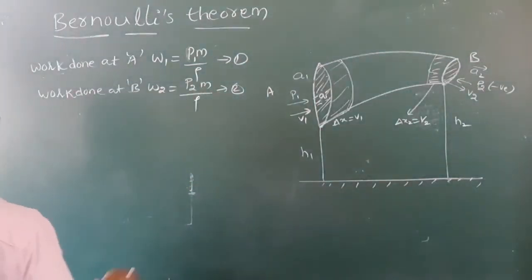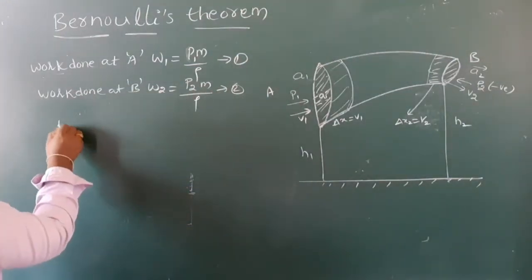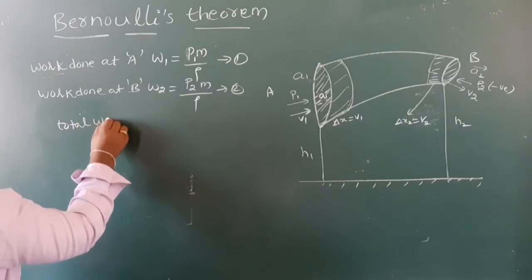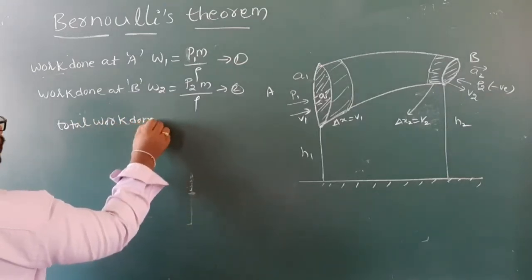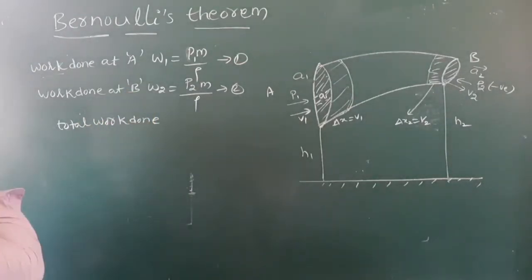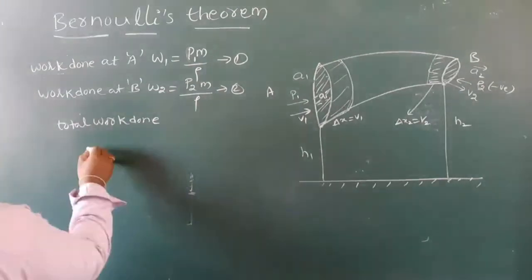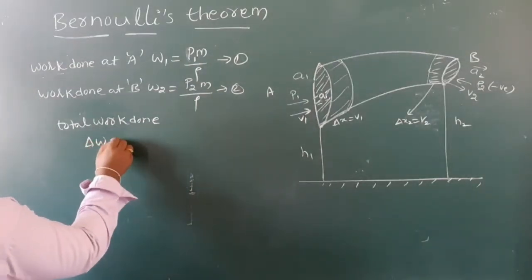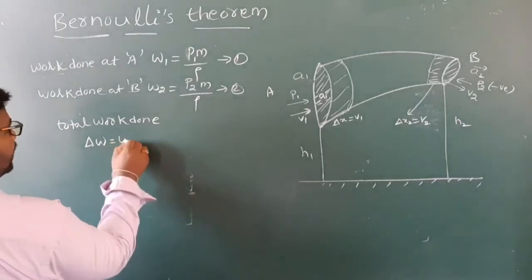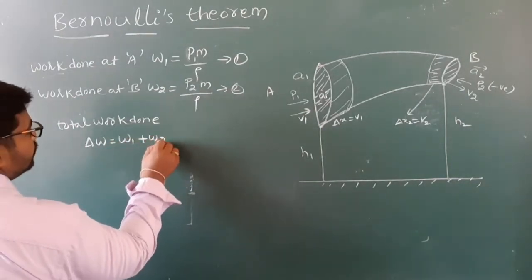So here, total work done. Total work done means delta W is equal to W1 plus W2.